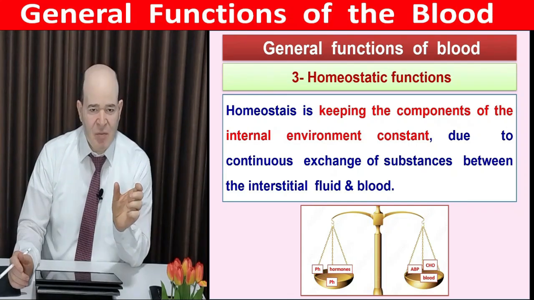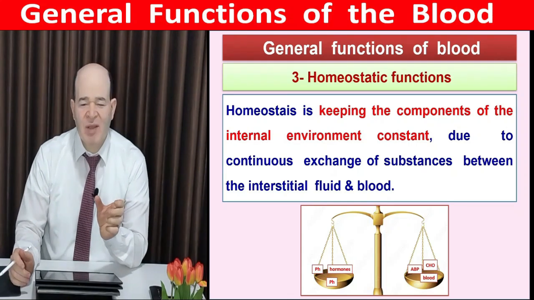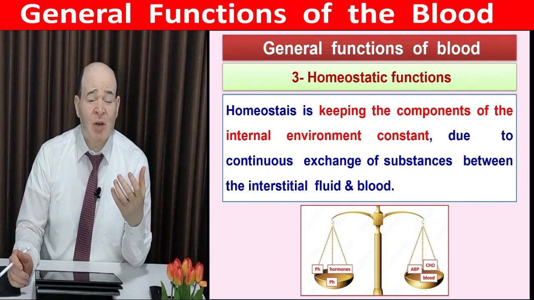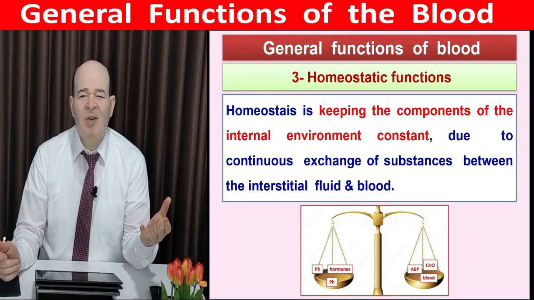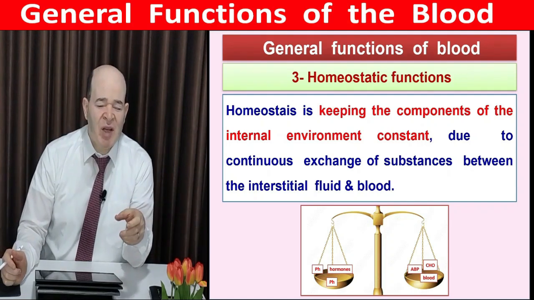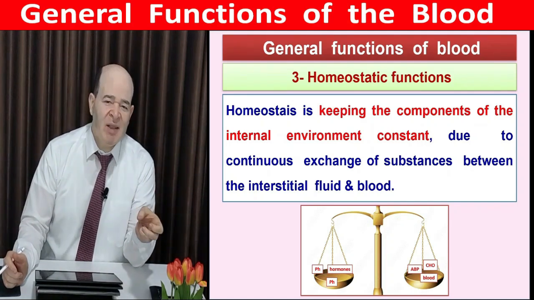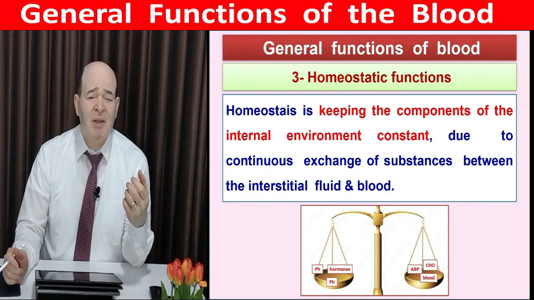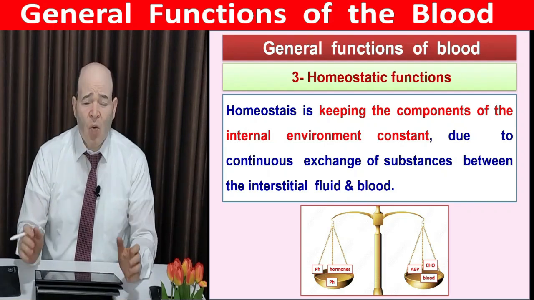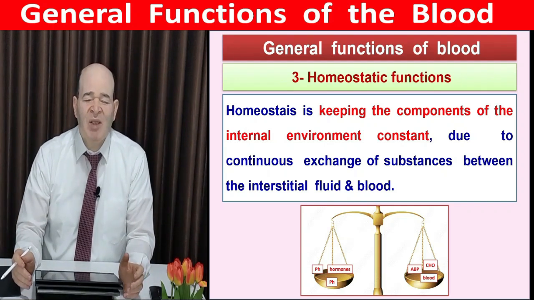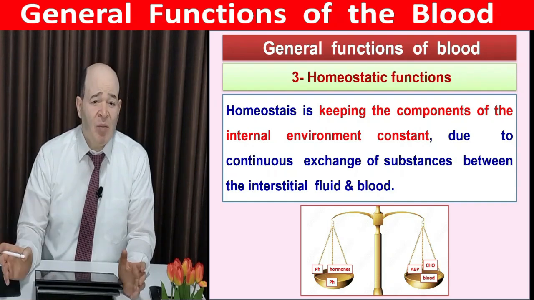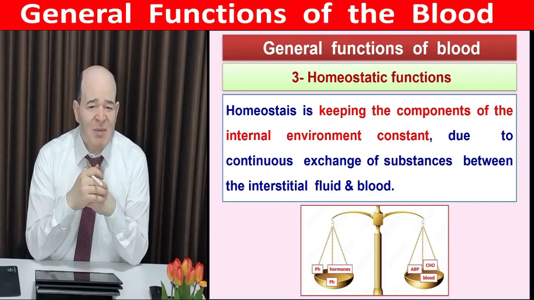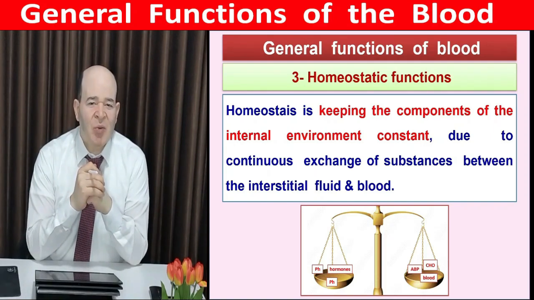The third function is homeostasis. We must differentiate between hemostasis and homeostasis. Homeostasis is maintenance of the biological balance, maintenance of the internal environment of the body constant despite continuous change, continuous challenge, whether inside or outside challenge. Maintenance of normal pH, normal blood pressure, normal body temperature, normal ions, normal electrolytes. All of these balances have to be maintained for decades of years because of strong mechanisms inside our body. All of these mechanisms depend on a common factor, which is the blood.